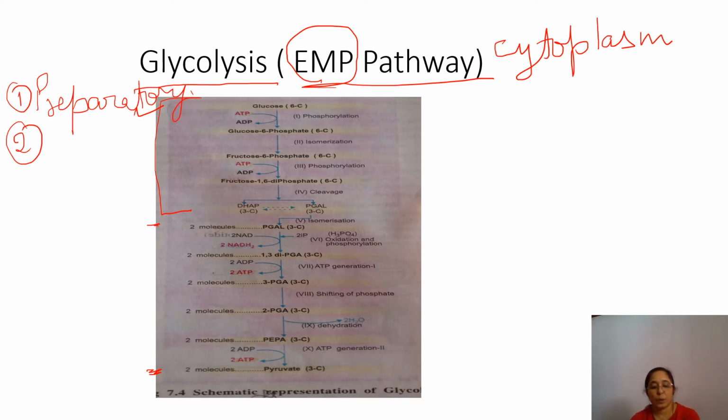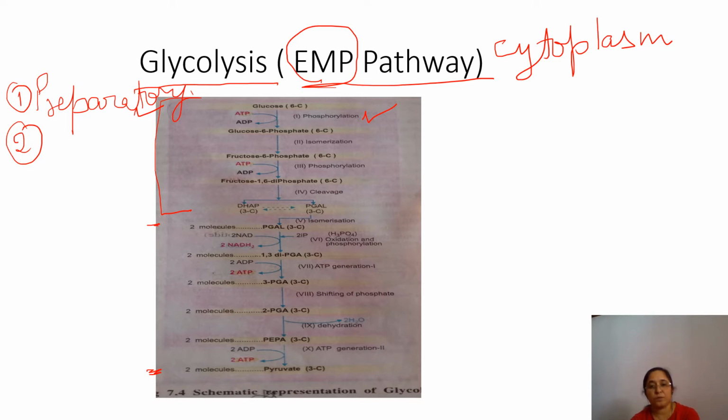Preparatory phase. Here the preparatory phase is also called the cleavage phase. It is the initial phase of glycolysis in which the glucose molecule is activated by phosphorylation and then cleaved into two molecules of triose phosphate, namely 3-phosphoglyceraldehyde. Here you can see that glucose is converted into 3-phosphoglyceraldehyde. So from glucose to 3-PGAL, this whole process is the preparatory phase.